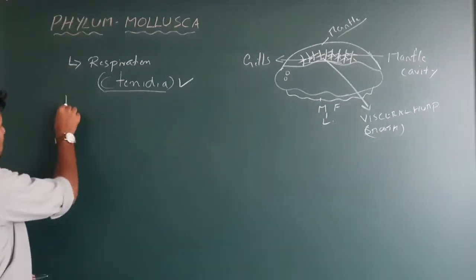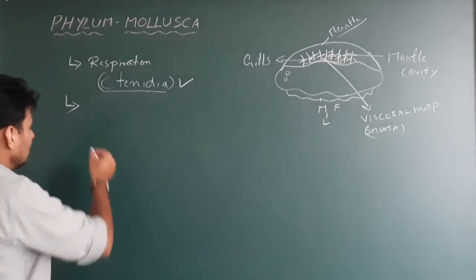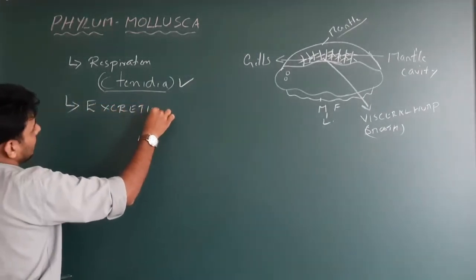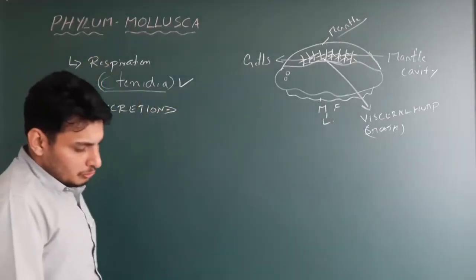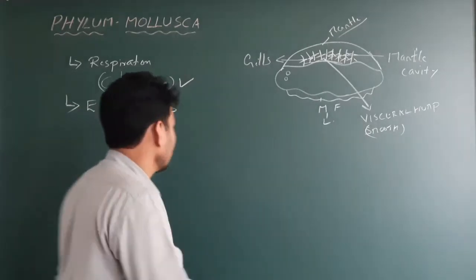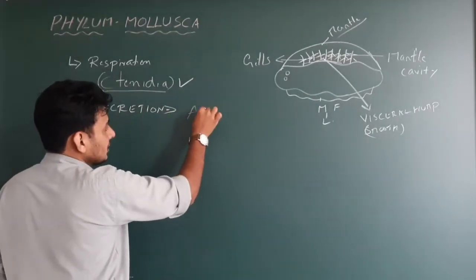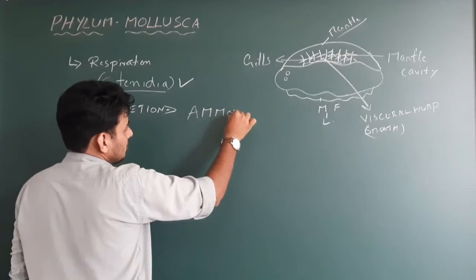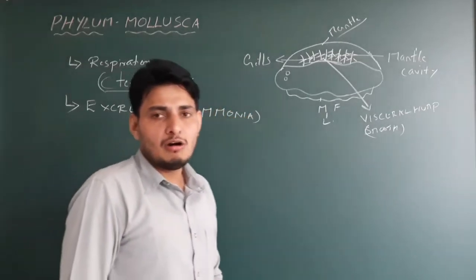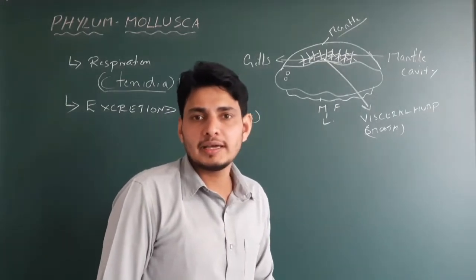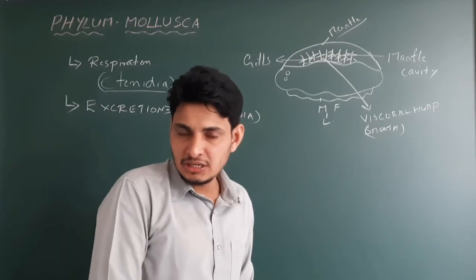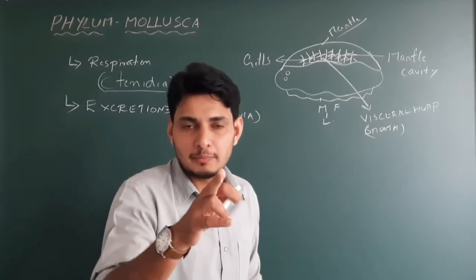Okay, we go to the next important part, that is excretion. So, which particular part takes care of this excretion? Removal of ammonia. See, you have to remember this. Ammonia is the major excretory product of all aquatic organisms. If the animal survives in aquatic condition, they excrete only ammonia. Got it?